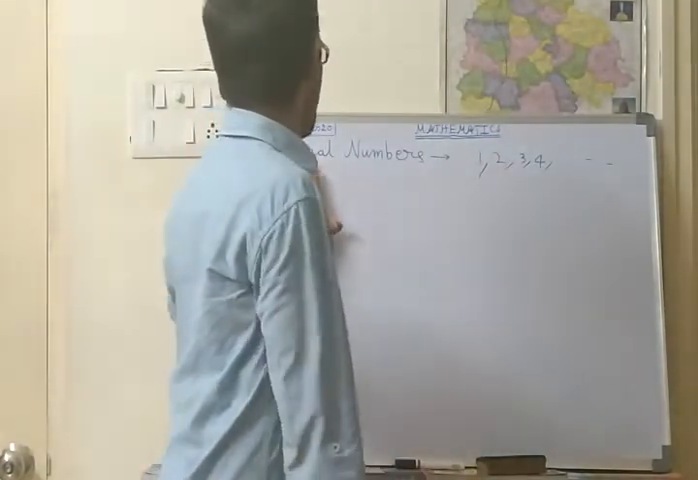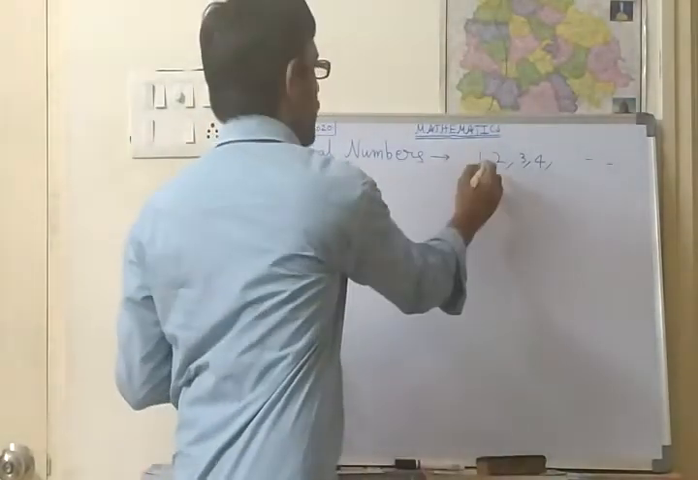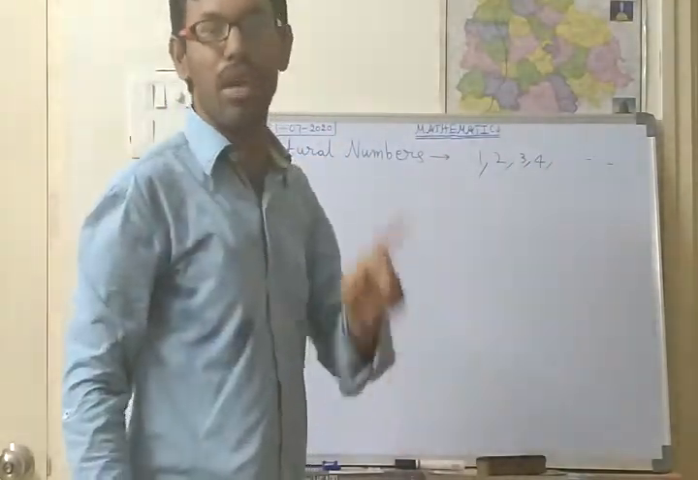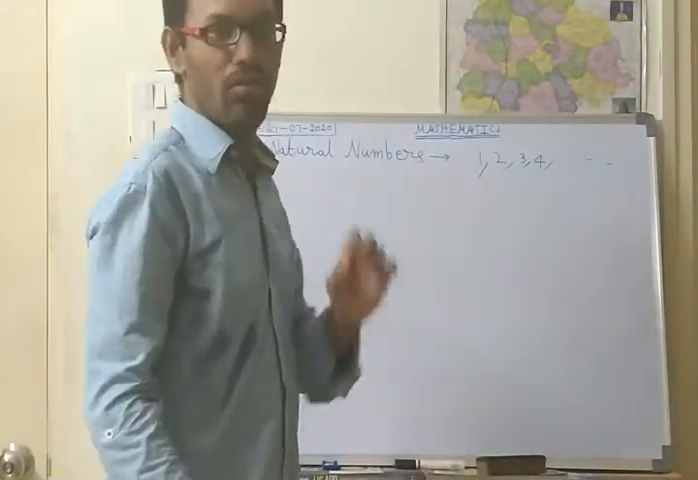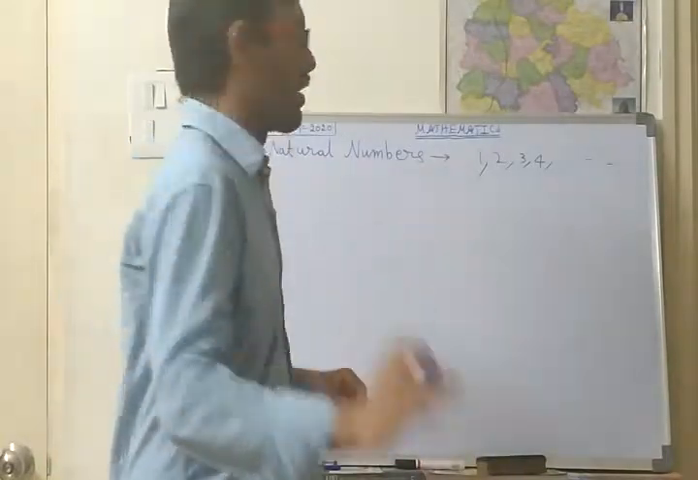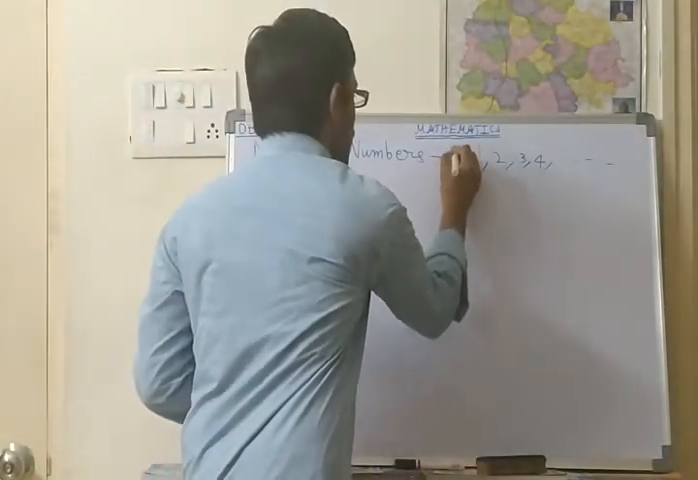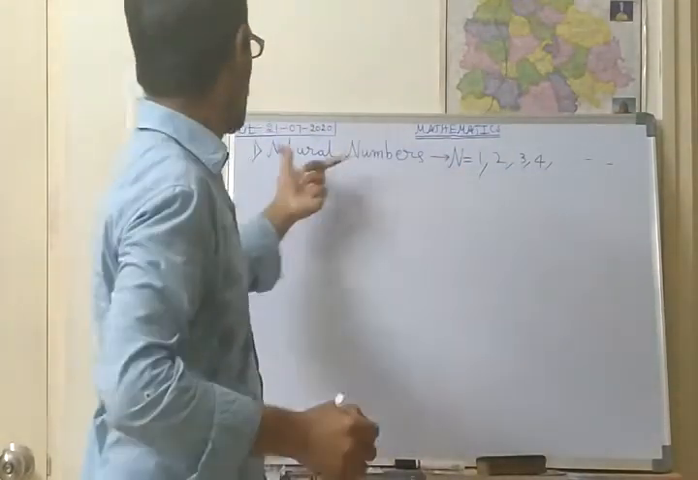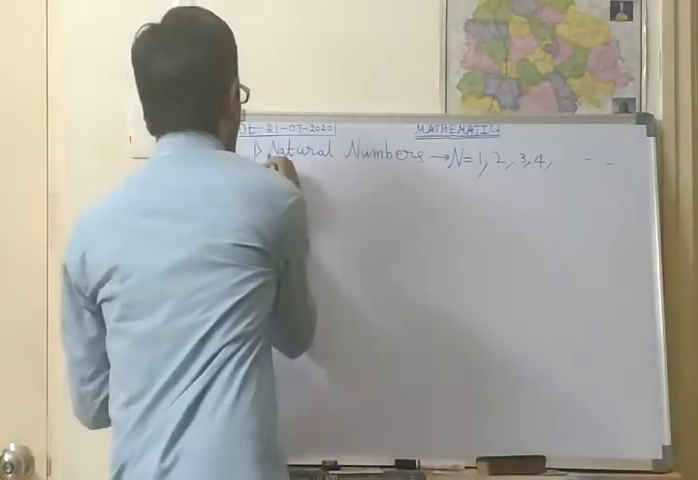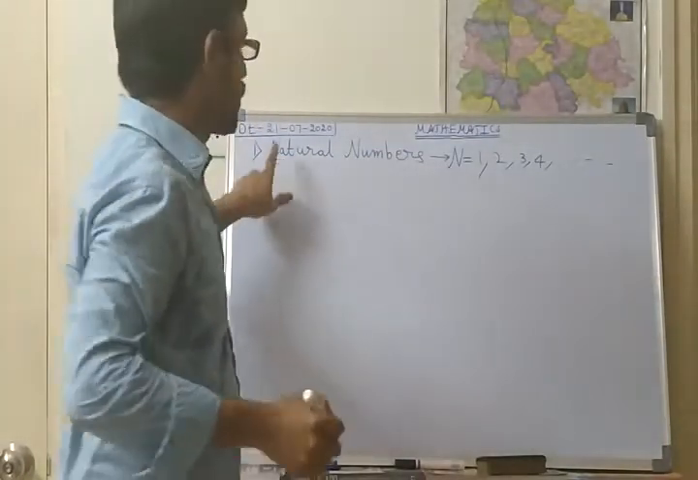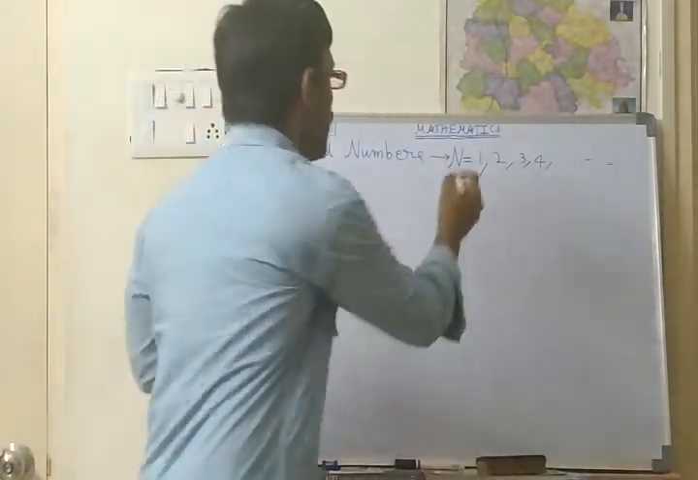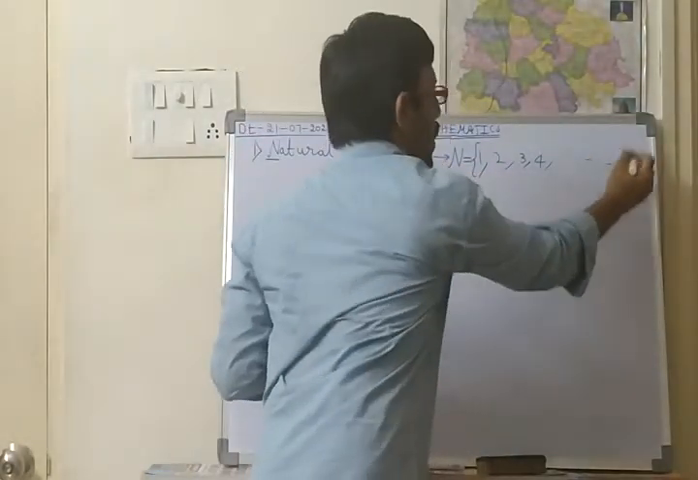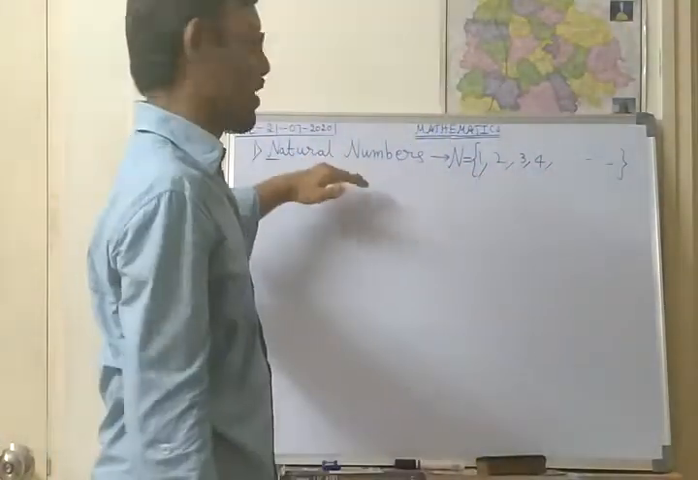Like this, this is a set. Natural numbers are represented by a capital letter. What is that letter? Capital N is the natural number set. The representation is the first letter of natural numbers. N equals the set of 1, 2, 3, 4 and so on. This is the natural number set. This is about natural numbers.